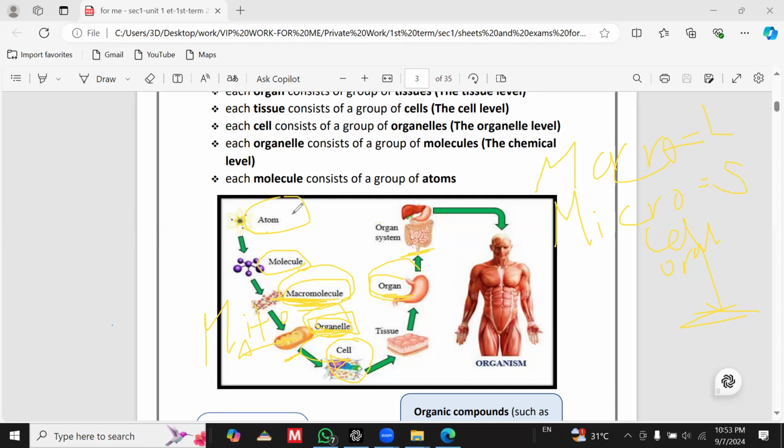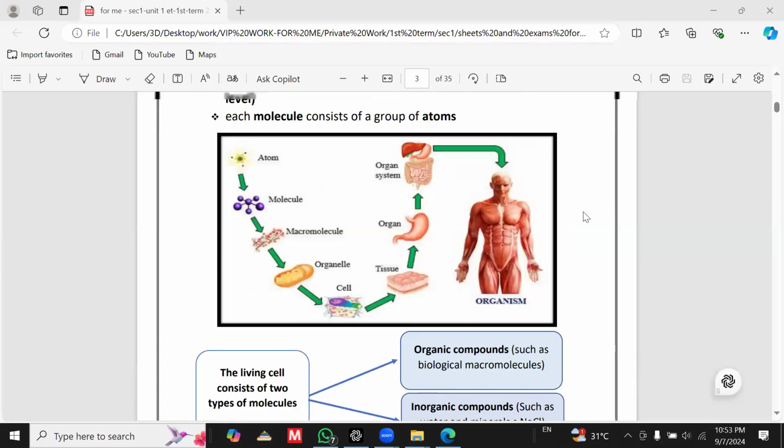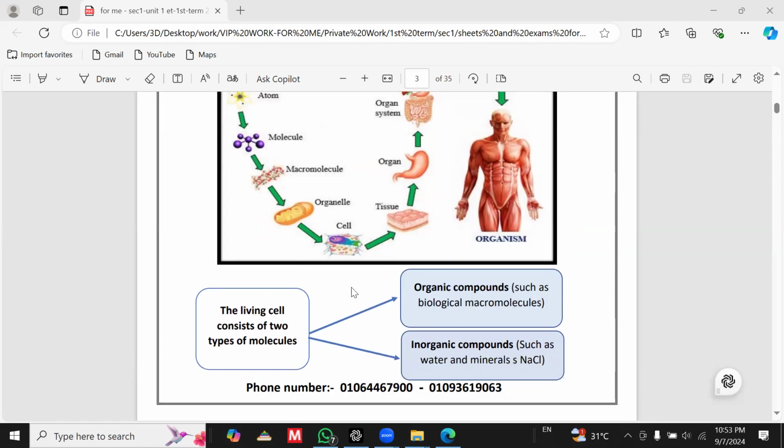So the organization of the human body is body, system, organ, tissue, cell, organelle, macromolecule, molecule, and finally an atom. Okay, any question till here? Okay, now we will talk about the types of the molecules inside our body cells, which are mainly divided into two types, organic and inorganic. Organic and inorganic. What is the difference between the two types?